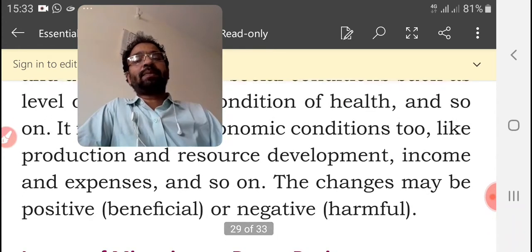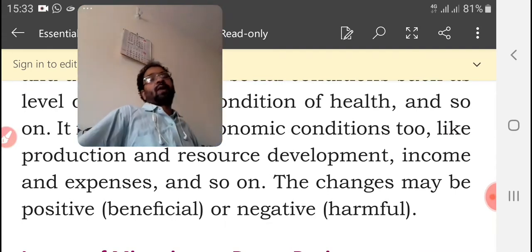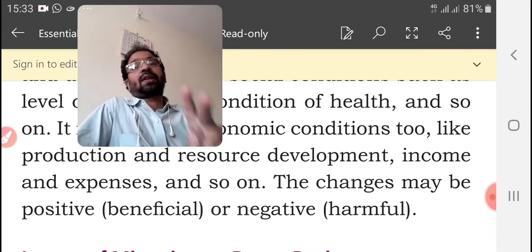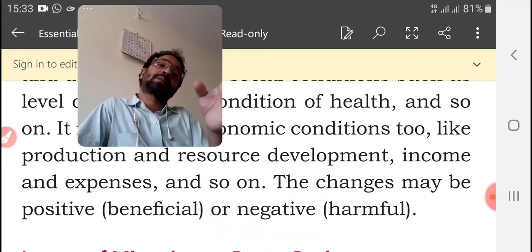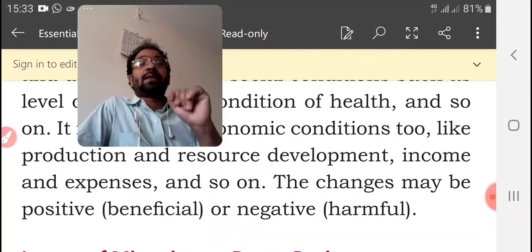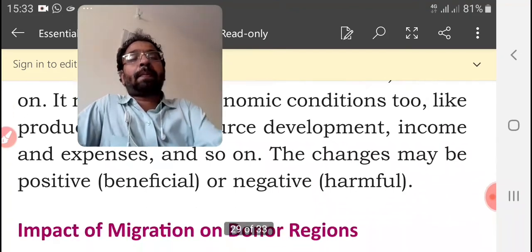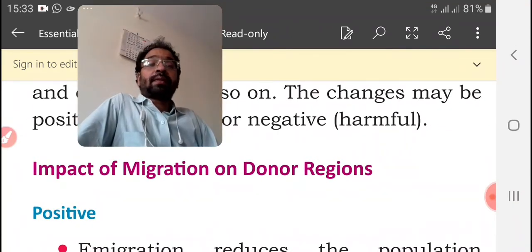The changes may be positive or negative. For each and every action, there are two sides: a positive side of action and a negative side of action. So, impact of migration on donor regions.